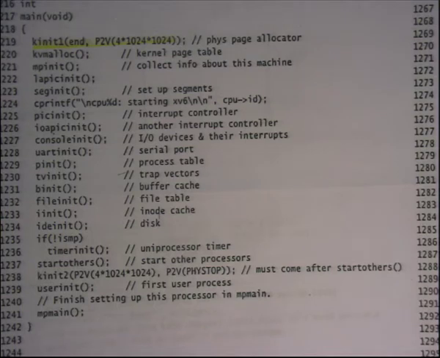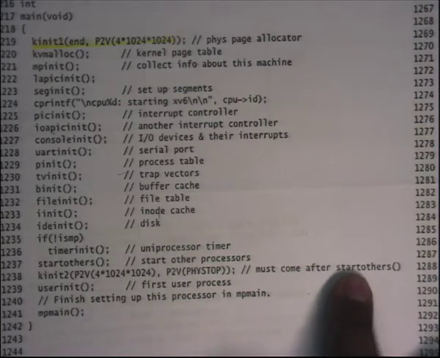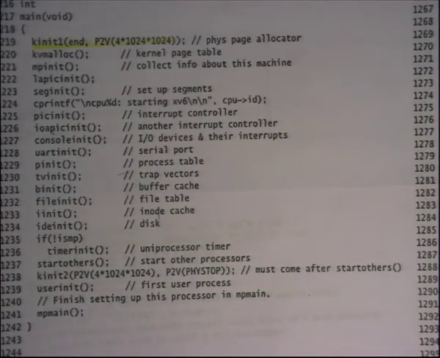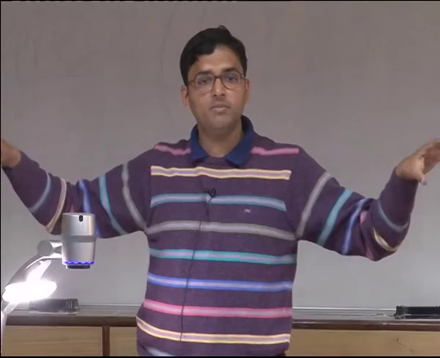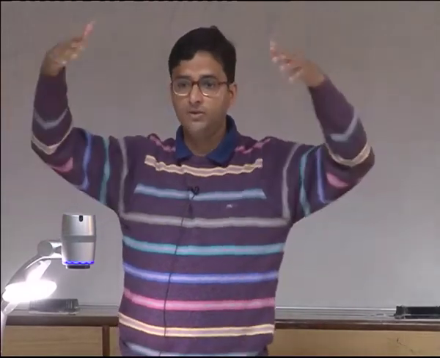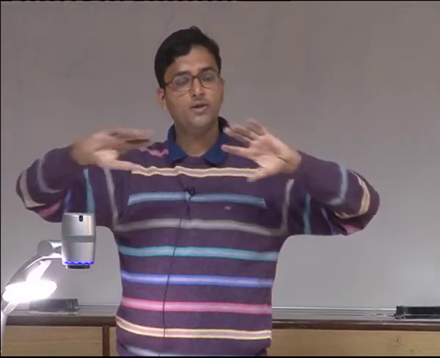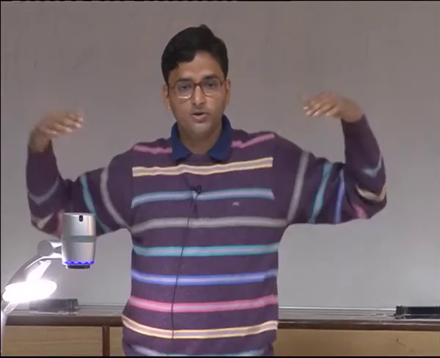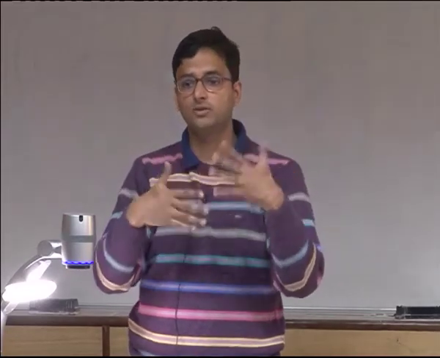Why must kinit2 come after the start of the other processors? Well, kinit2 relies on some initialization of locking subsystems, etc. Because x86 is a multiprocessor operating system, the same memory allocator serves requests to all the CPUs, and so there needs to be some locking inside the allocator, right, because if two people simultaneously access it, there should be some issues.